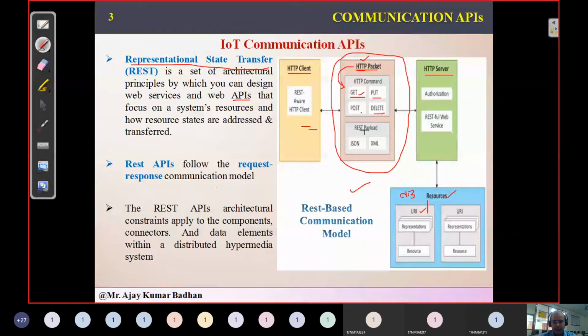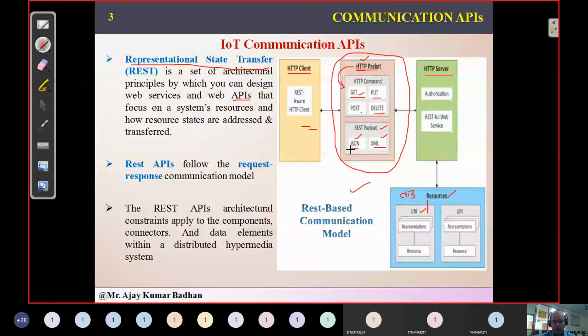If you talk about get, in Java programming you might have used these commands: get, put, and post. So based upon these methods, we may try to access information from the server. In the same way, the server might be transmitting information based upon a particular method. Apart from that, there is the REST payload. This is most important here. It consists of two different types of packages, JSON and XML.